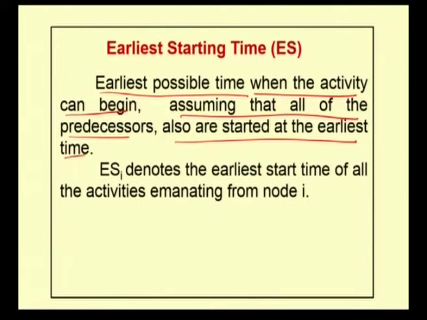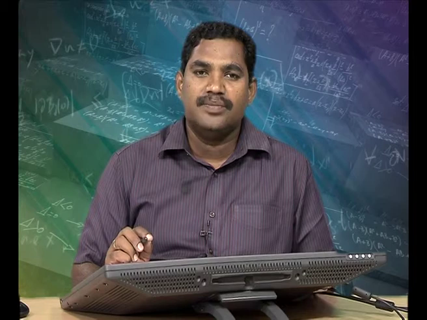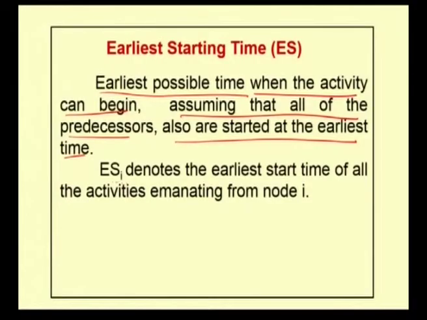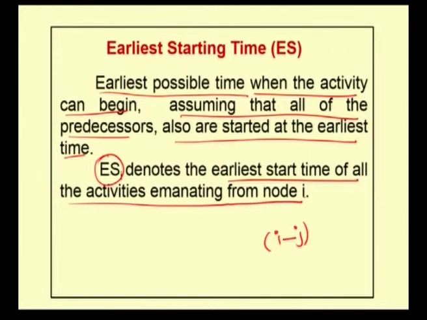The earliest starting time of the activity i to j is denoted by ESi. So, ESi is the earliest starting time of all the activities emanating from the node i.